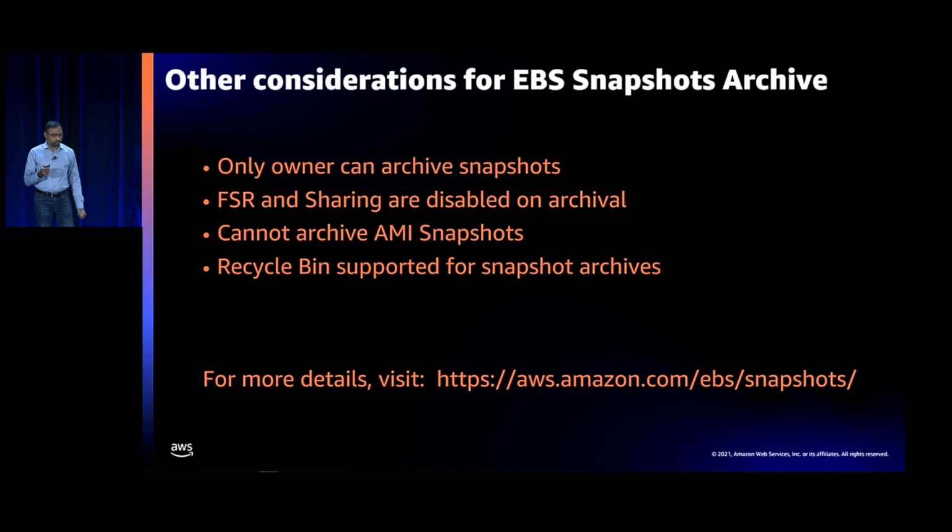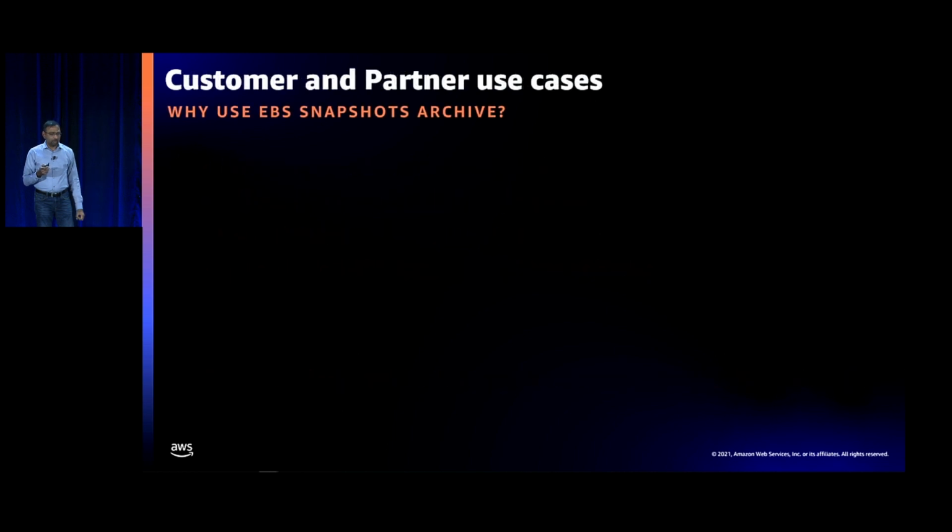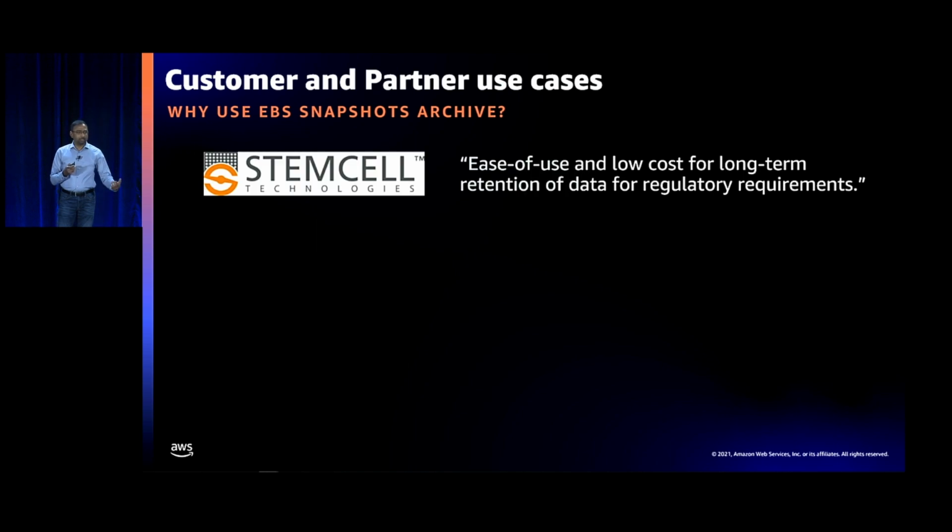And before I finish, shout out to some of the customers and partners who have already previewed this product. And here's what they say on why they want to use it. Stem Cell Technologies wants to store data for a long duration of several years for regulatory requirements. So they like the ease of use and the lower cost of EBS Snapshots Archive.